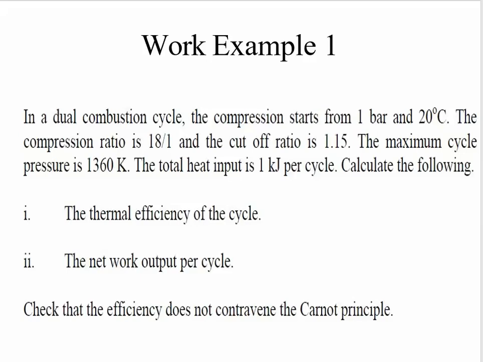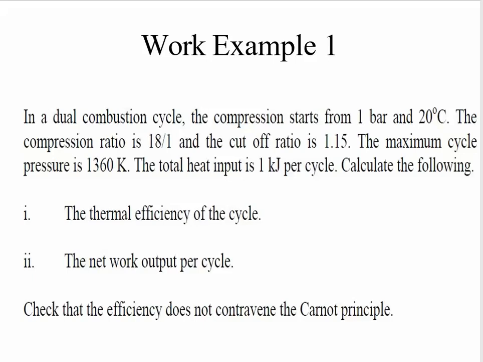The total heat input is 1 kilojoule per cycle. Then calculate the following: first, the thermal efficiency of the cycle and the net work done per cycle. And also we have to check that the efficiency does not contravene the Carnot principle.